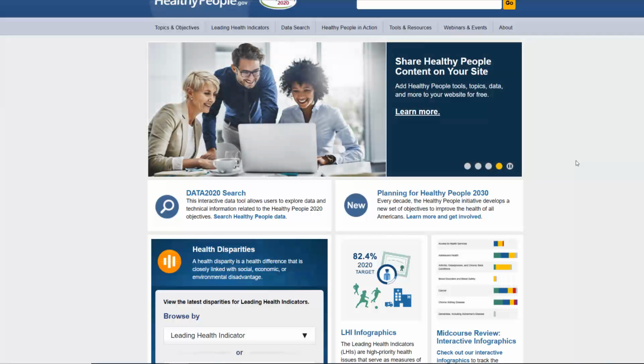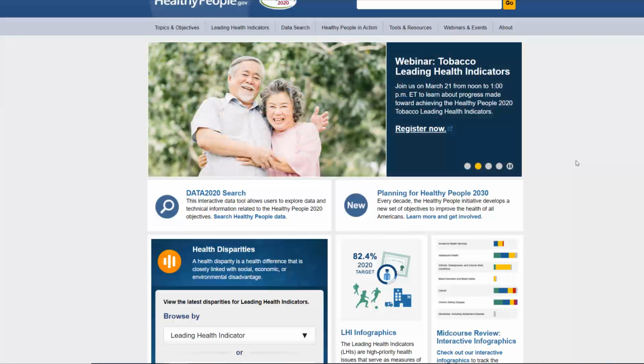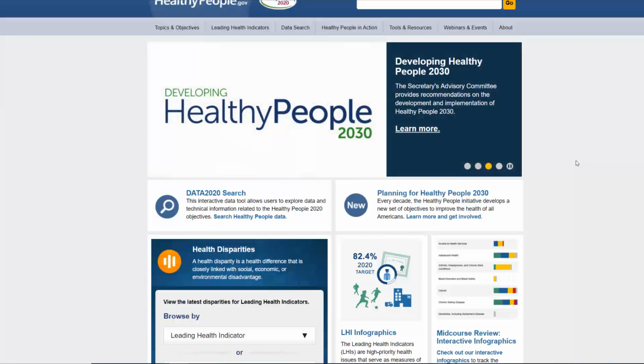And if I'm not mistaken, in the chapter, it goes into leading health indicators, and there's about 26 of them. And these represent a subset of the high priority issues that cause significant public health threats to the U.S. population. Now, my focus is really going to go to the social determinants of health, just because that's the area that is focused on in the chapter.